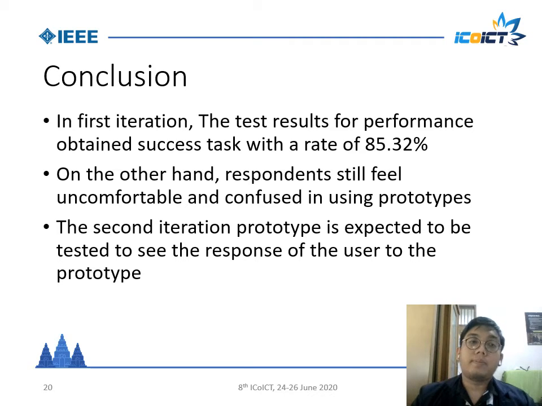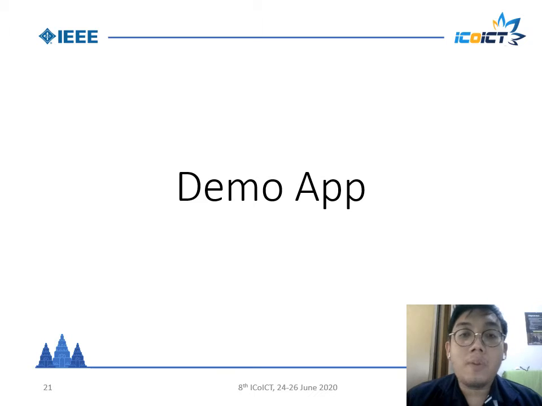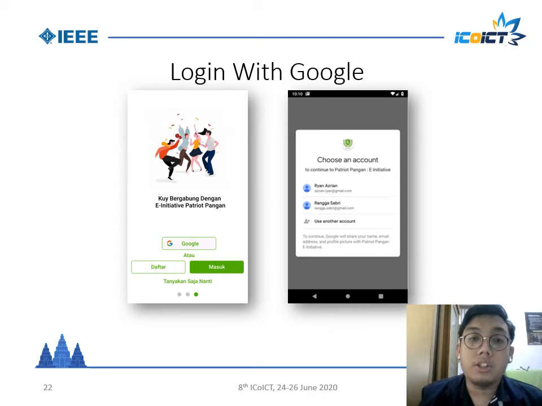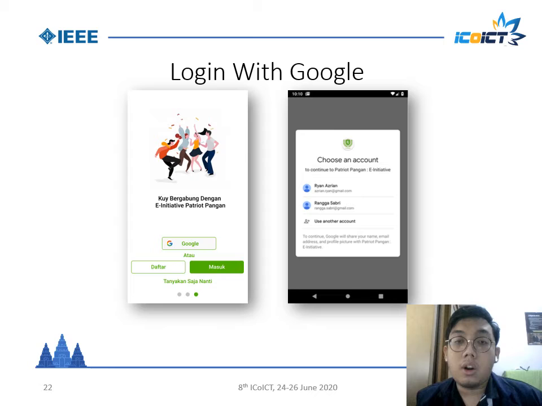Okay, this is the demo app for Initiative Panatagama. After the onboarding page, you go to the login page, and this is the login with Google page. First, you must tap this button or CTA, named Google. Tap it, and you can see the Google accounts, and you must choose one to enter this app.